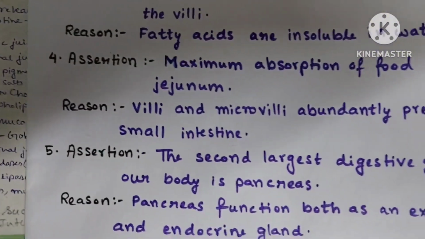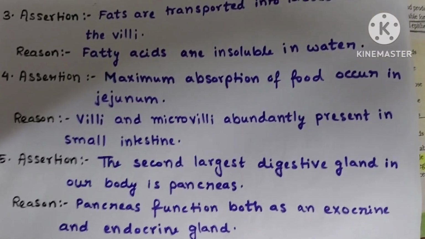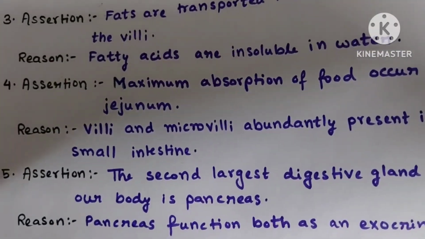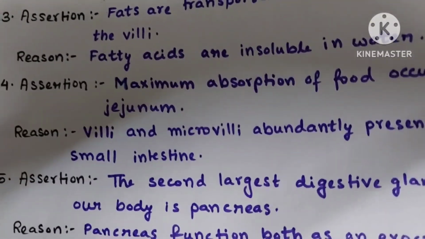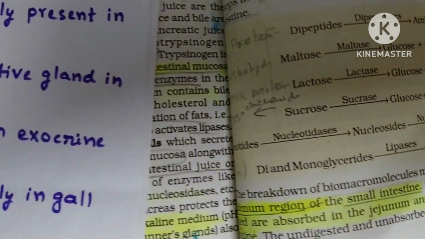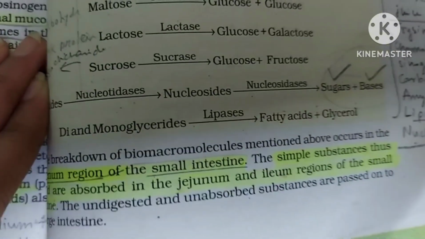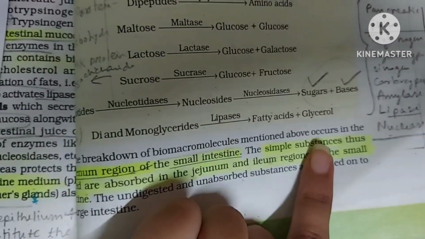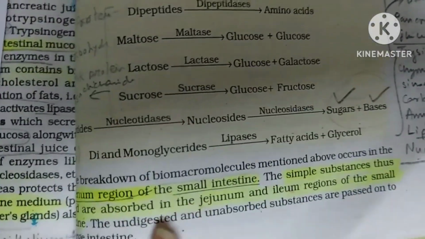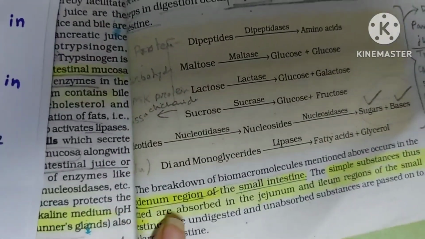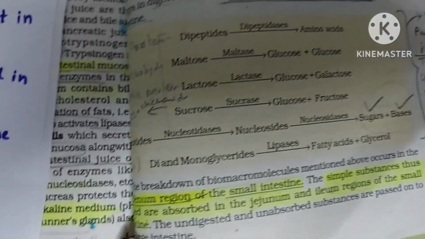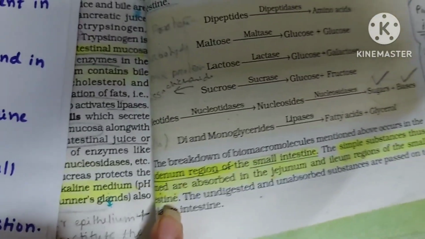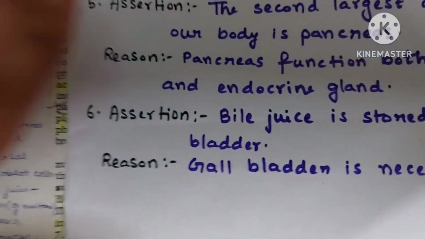Then question number 4. Maximum absorption of food occurs in jejunum. Yes, this statement is correct as given in NCERT. See here, the simple substances formed are absorbed in jejunum and ileum regions of small intestine. In page number 263 it is given, last para.